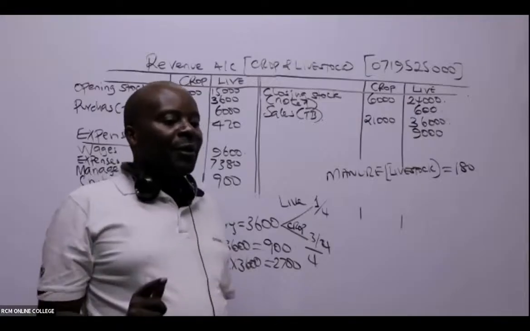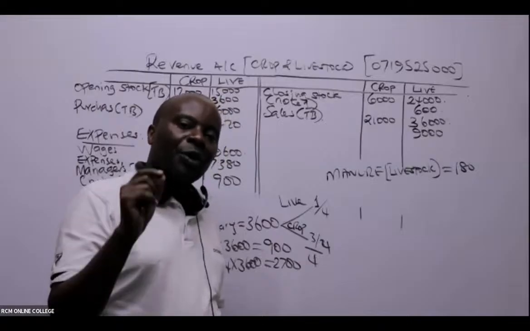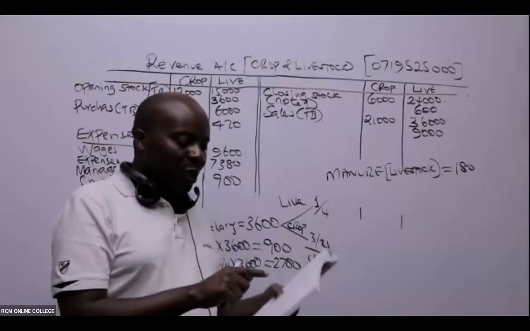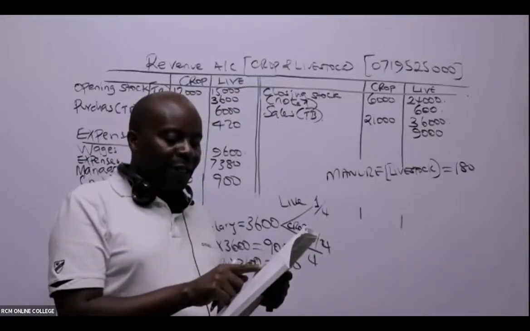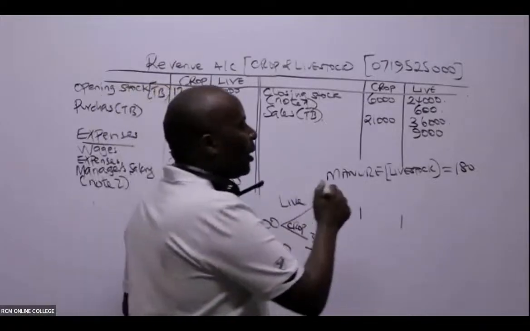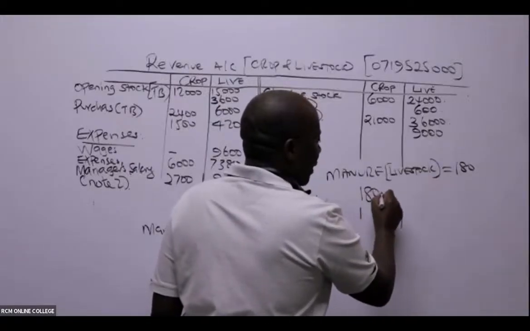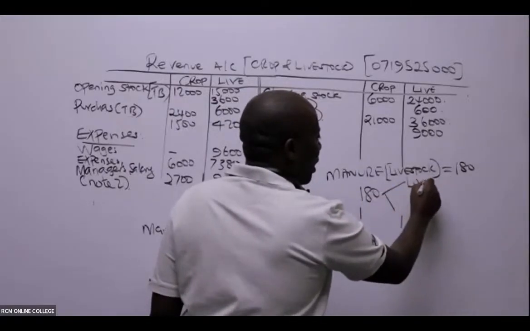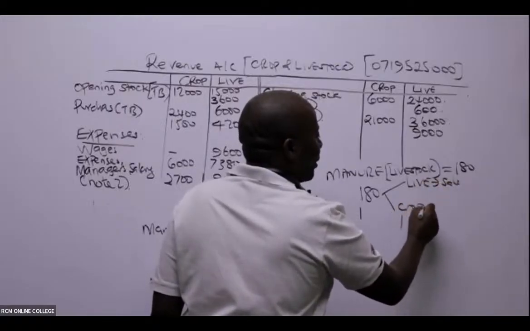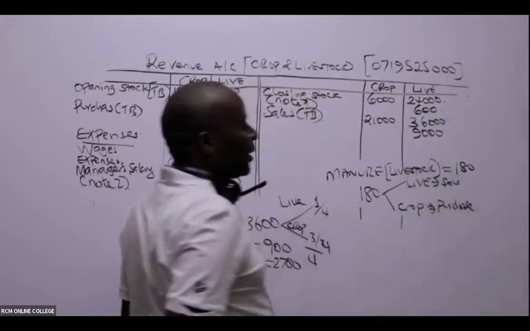What happened with this manure? We got this manure from livestock, and we took it to crops. We are told manure worth 180 was used in the farm. So in short, livestock made a sale, and the crop purchased.